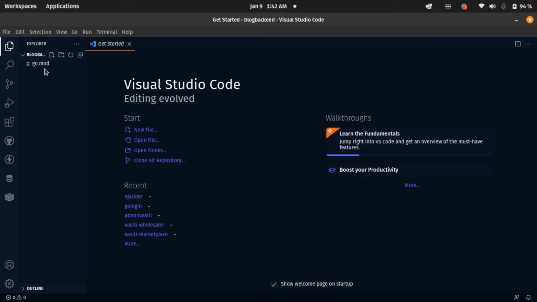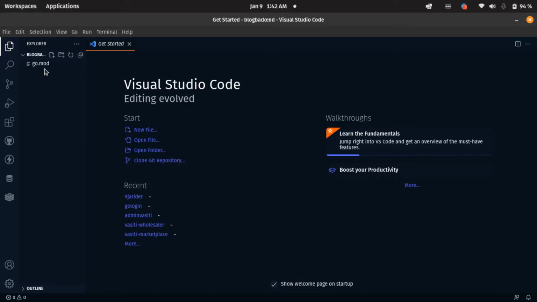So now, guys, what is the next thing we have to do? There are some packages we need to install. We are going to be using GORM to write our queries, to query our database, to get information from our database. It's also going to help us connect to MySQL. Let's see how we are going to use that.